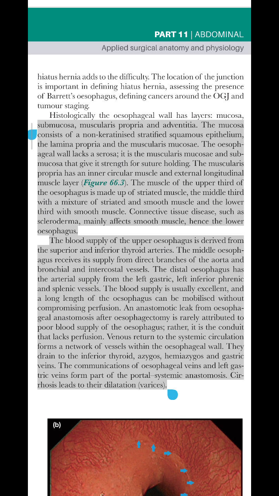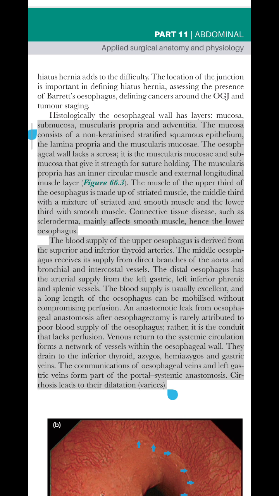It is the muscularis mucosae and submucosa that give it strength for suture holding. The muscularis propria has an inner circular muscle and external longitudinal muscle layer, figure 66.3. The muscle of the upper third of the esophagus is made up of striated muscle, the middle third with a mixture of striated and smooth muscle and the lower third with smooth muscle. Connective tissue disease, such as scleroderma, mainly affects smooth muscle, hence the lower esophagus.